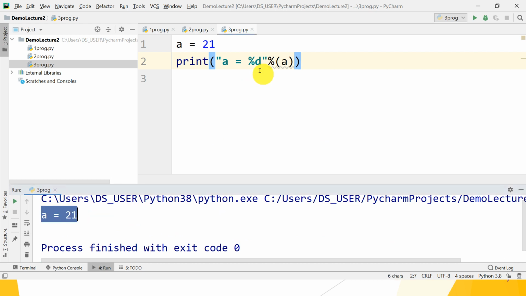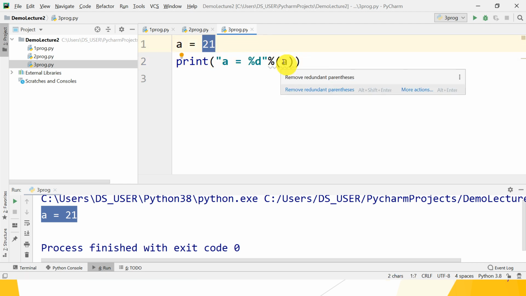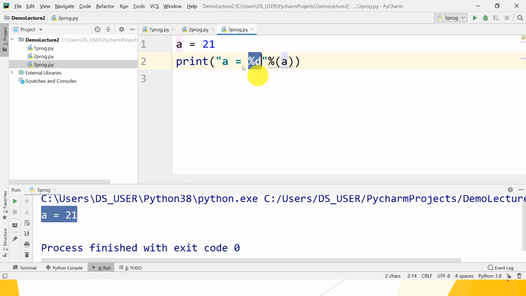Here we don't write the mod operator before parentheses. It is compulsory. That means a is a variable that contains the value 21 of type int, and that int 21 is printed instead of %d. Okay guys, understood?